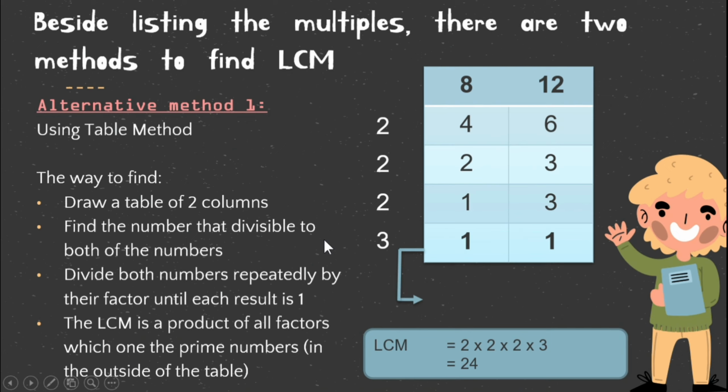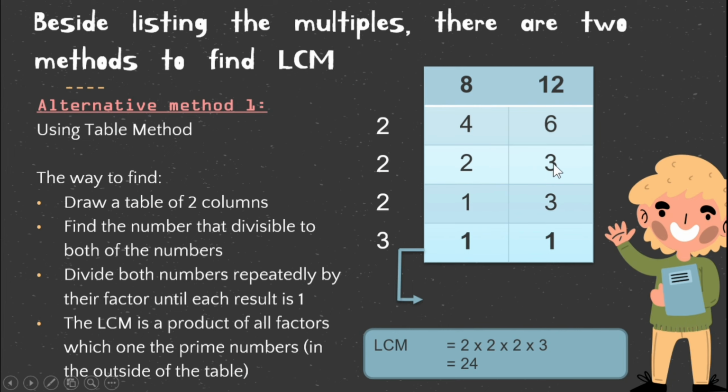And now let's try another method to find the LCM. The method is the table method. The way to find it is to draw a table of 2 columns and then find the number that is divisible to both of the numbers. What is the number that can divide 8 and 12? We can choose number 2 to divide both of them. 8 divided by 2 is 4, and 12 divided by 2 is 6. And we have 4 and 6 here.